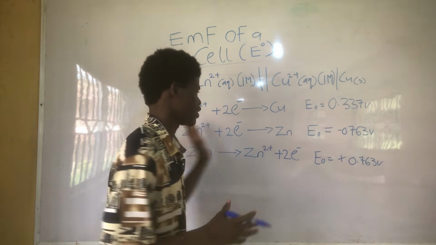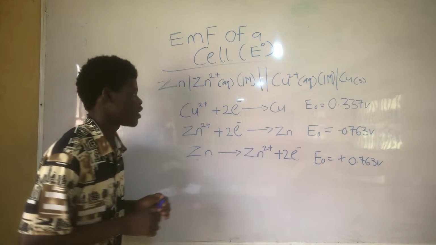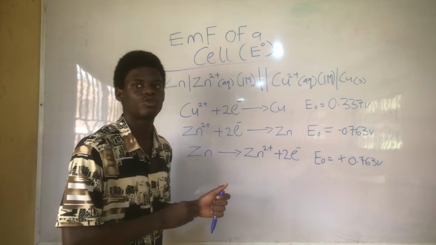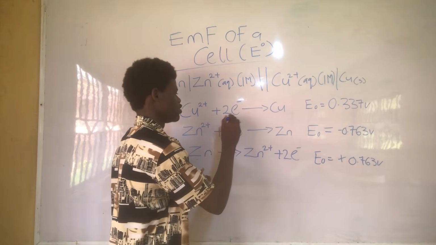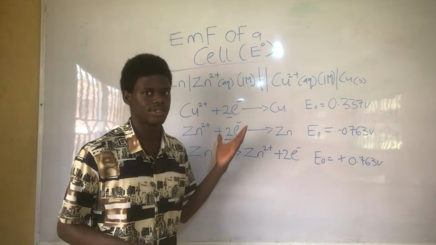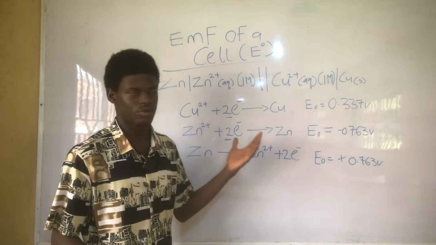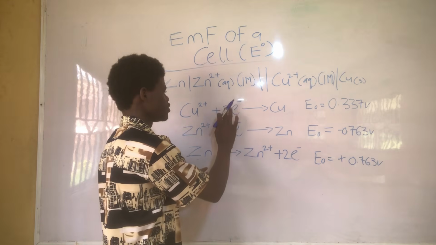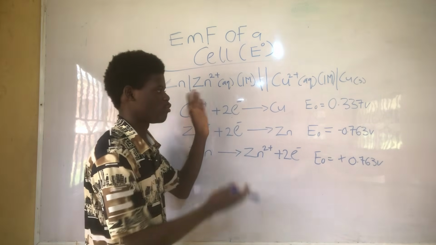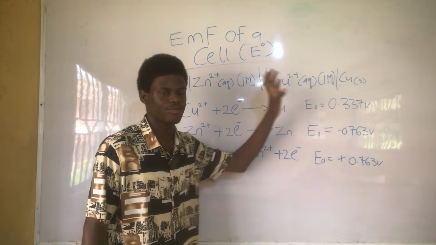And another thing you should notice when you are solving questions like this, make sure the electrons in the two equations are balanced or are the same. When they are not the same, you have to still multiply by a factor. Maybe if this one is having 1 electron and this one is having 2, just balance it. But just know that when you're multiplying, don't multiply the EMF.